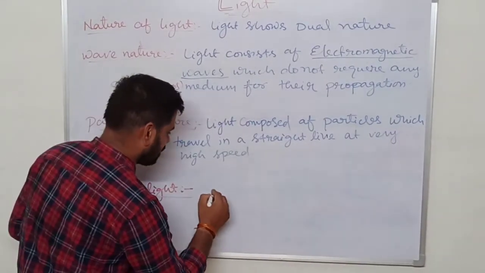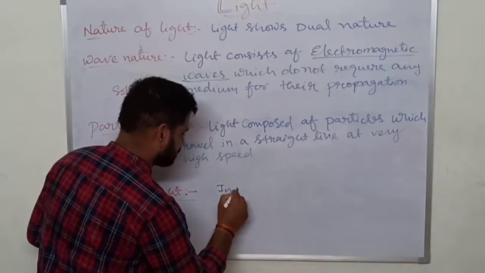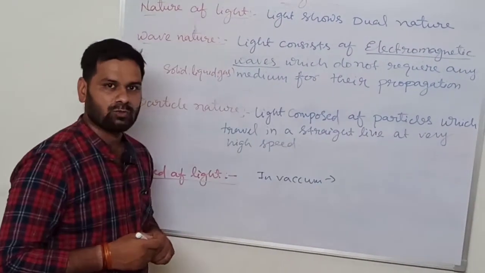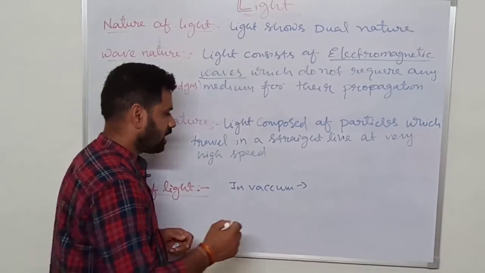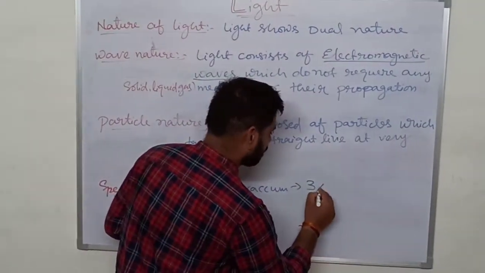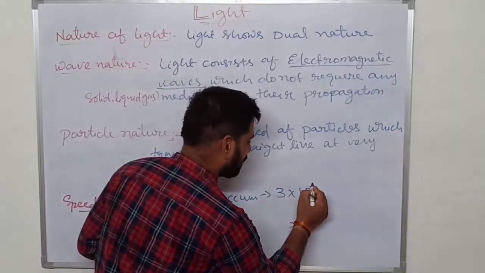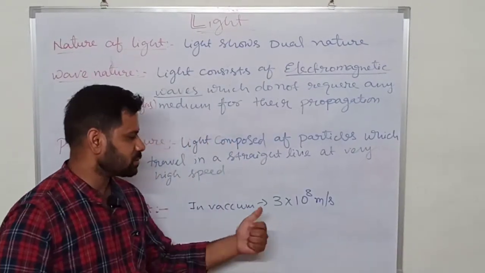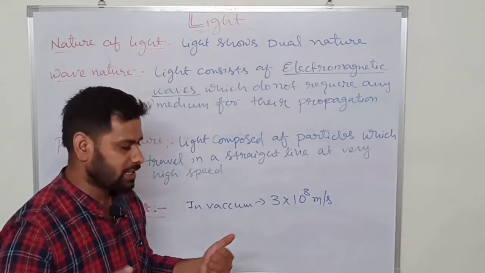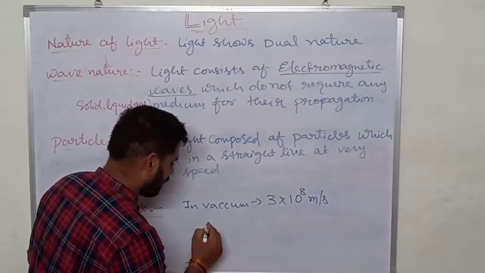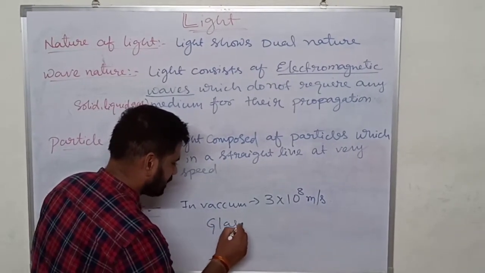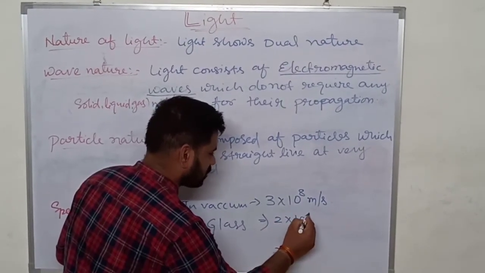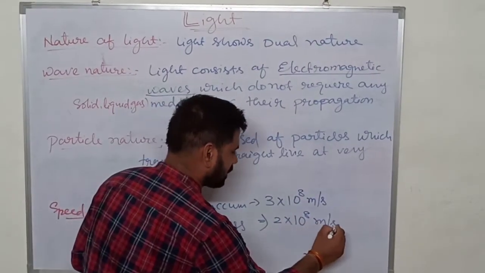Look here. In vacuum, which means air, light travels with a speed of 3 into 10 to the power of 8 meter per second. This is the speed of light in air. Speed of light in glass is 2 into 10 to the power of 8 meter per second.